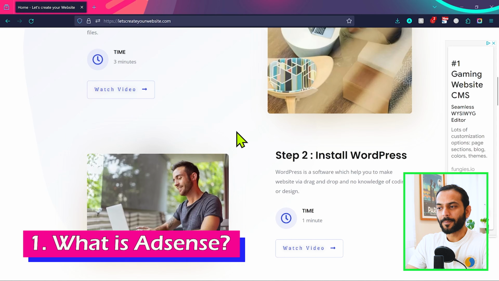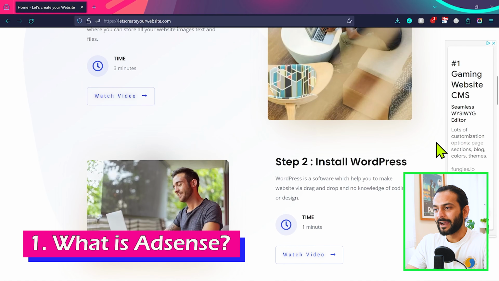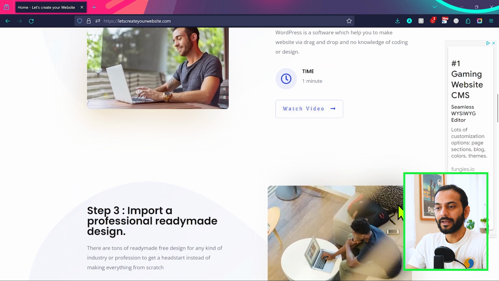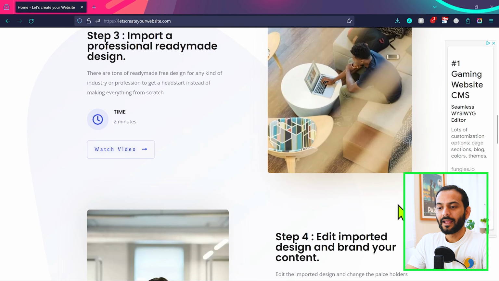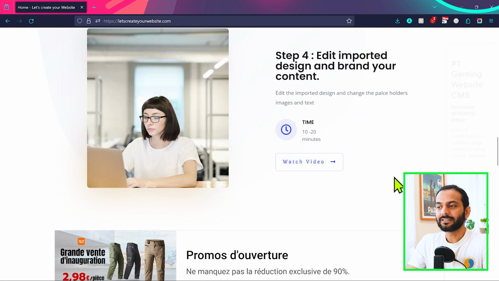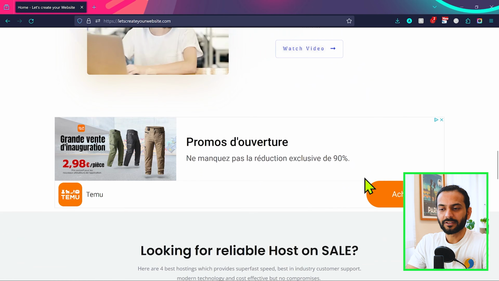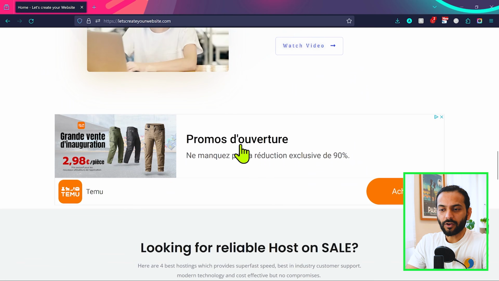So you can see this is my website, and here you can see there are some ads which are placed by Google AdSense. So when an organic visitor comes to my website and they somehow see some ads which are related to their interest, for example, there's an ad here, and if they click on this ad, Google will share some ad revenue with me which is provided by this advertiser to Google. So this is the simple concept of Google AdSense, and this is how it works.